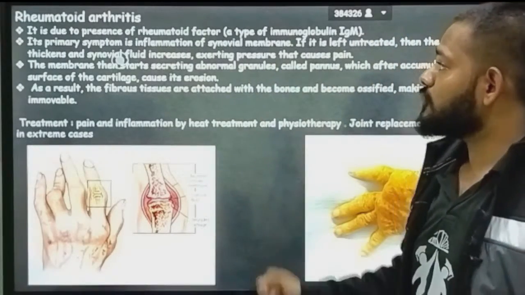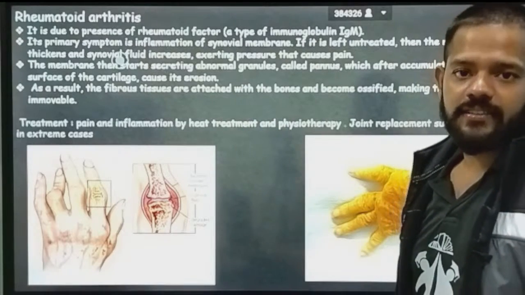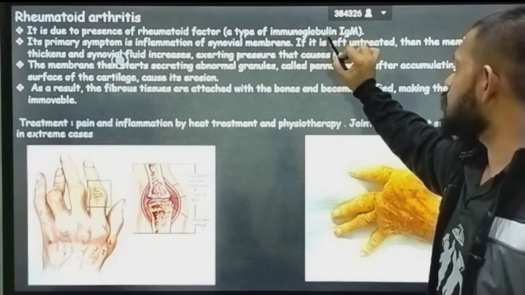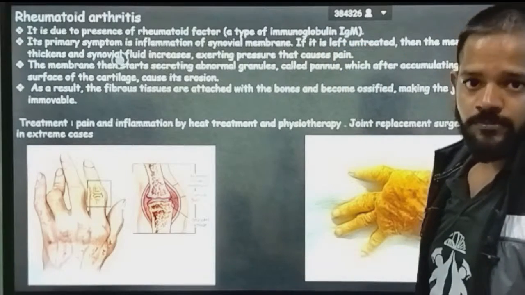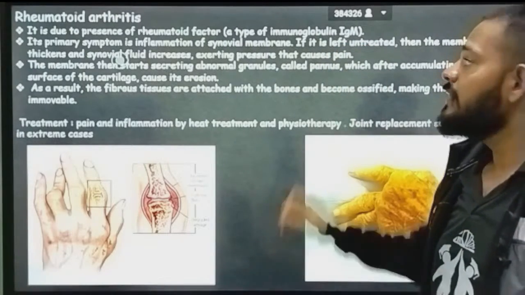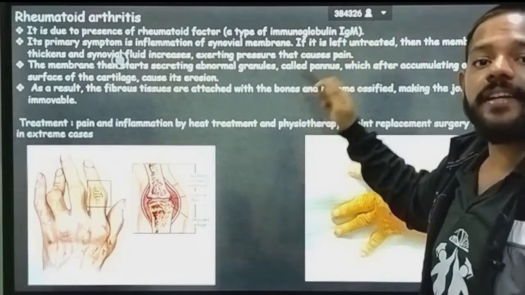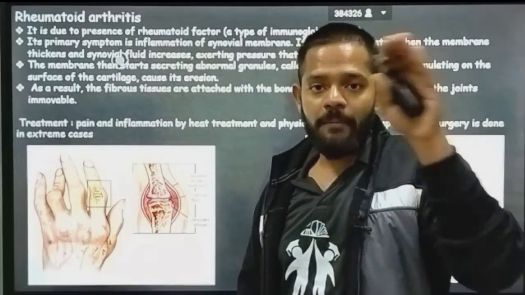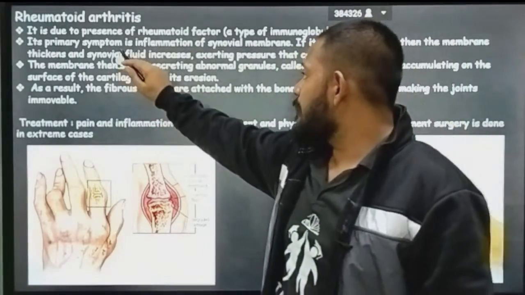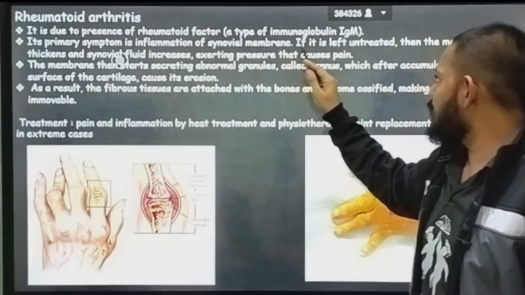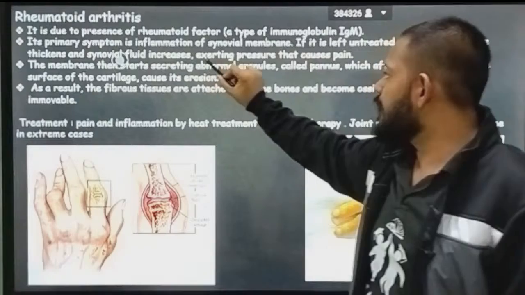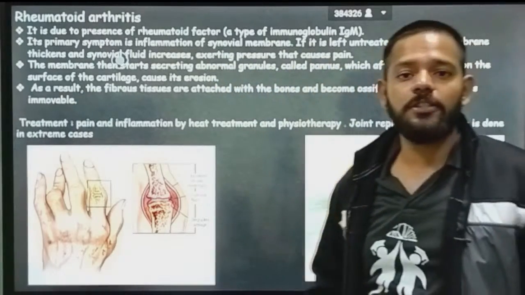Now we are going to study in detail about rheumatoid arthritis. It is due to the presence of rheumatoid factor, a type of immunoglobulin, IgM. In this condition, your IgM antibody attacks the synovial membrane. The primary symptom is inflammation of the synovial membrane. If left untreated, the membrane thickens and synovial fluid increases, exerting pressure that causes pain.